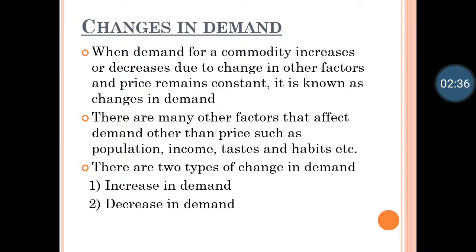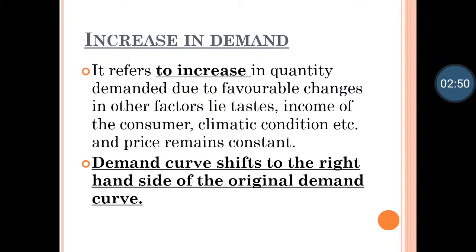Now when we learnt about variation in demand, it was expansion or extension of demand and contraction of demand. Now in this changes in demand, there are again two types which are increase in demand and decrease in demand. Let us see these things in detail. So now we start with increase in demand.